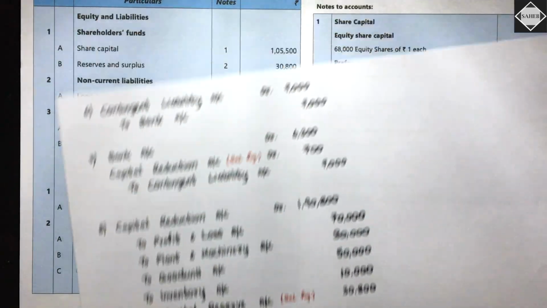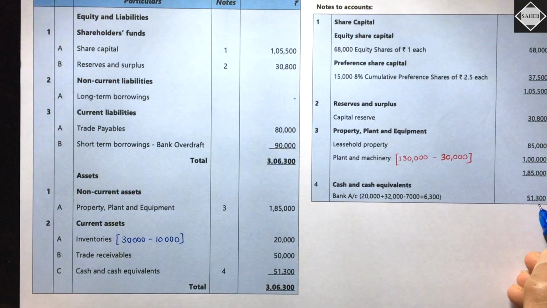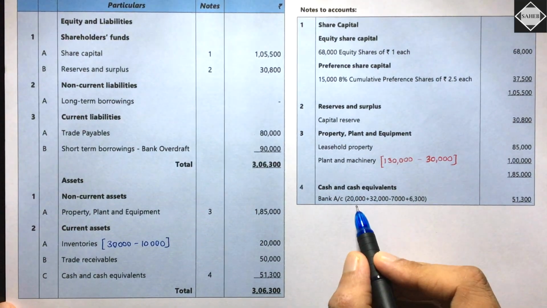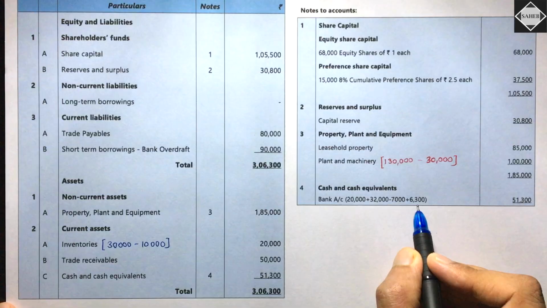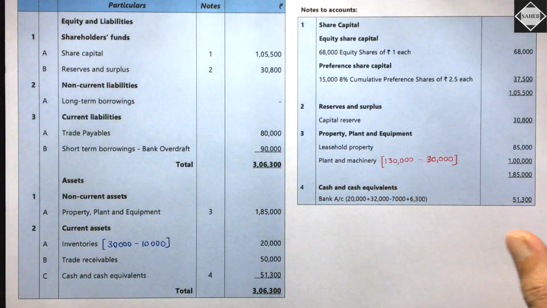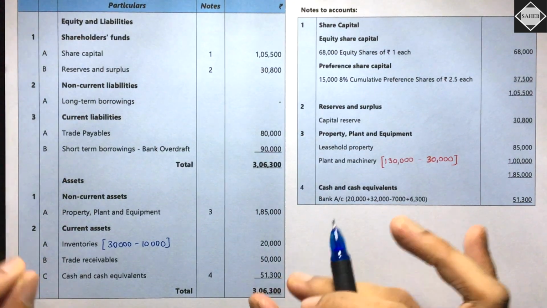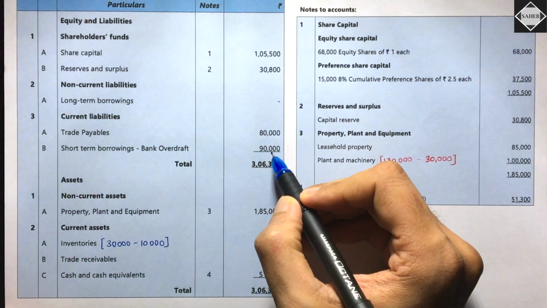So that will come in the post balance sheet. Cash and cash equivalents 51,300: 20,000 plus 32,000 minus 7,000 plus 6,300. You see, separately they have taken cash and cash equivalents 51,300, and then bank overdraft separately at the top, 90,000.